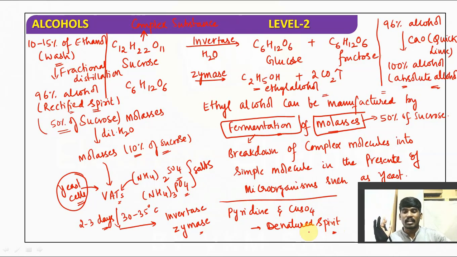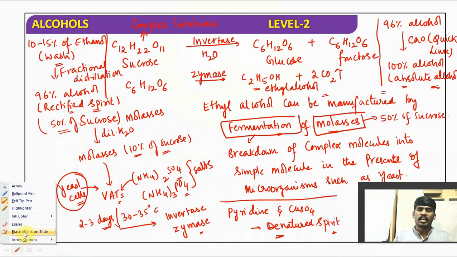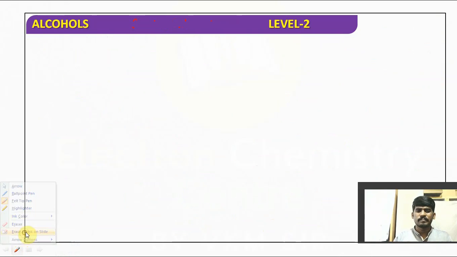They have to kick the bucket, no more doubt in it, right? So denatured spirit is not suitable for drinking. It is suitable for commercial purposes. Understood? So pause and take a screenshot of it. That's better. It will give a clear idea about how ethyl alcohol can be manufactured industrially. Understood the point? I'm erasing it.